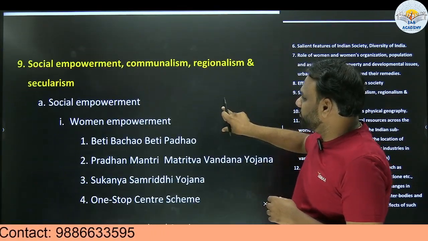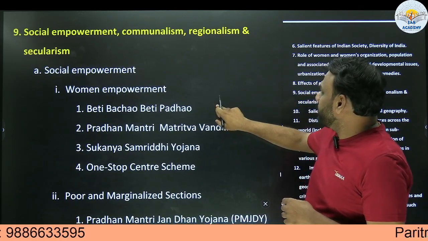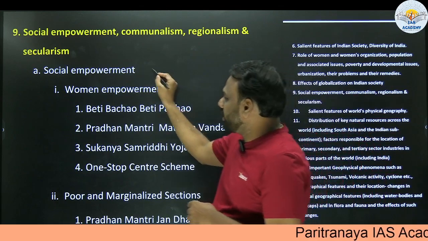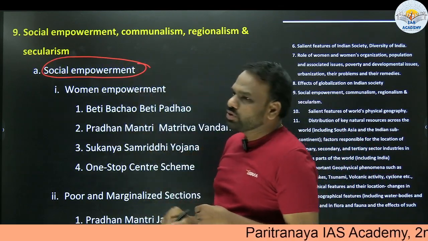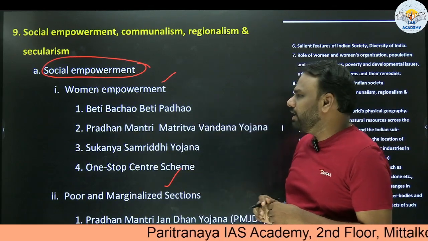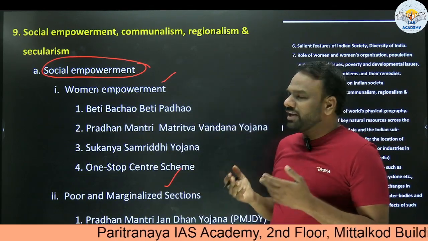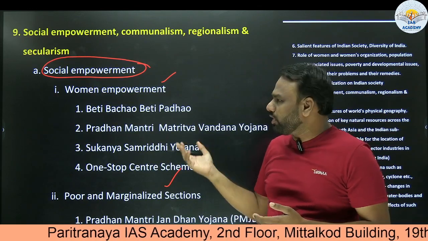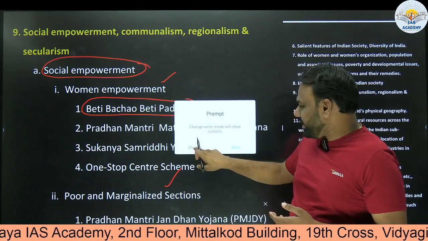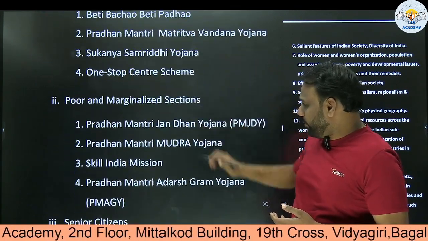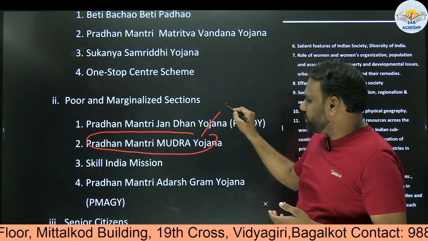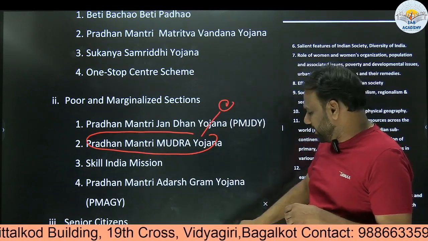Next, social empowerment, communalism, regionalism and secularism. Here we need to understand what social empowerment is. Social empowerment consists of women empowerment and empowerment of the poor and marginalized. We need to know about the various schemes which the government has initiated for the empowerment of women, for example, Beti Bachao, Beti Padhao. Similarly, the schemes initiated to empower the poor and marginalized sections, for example, Pradhan Mantri Mudra Yojana. These are the various angles from which we are supposed to think.